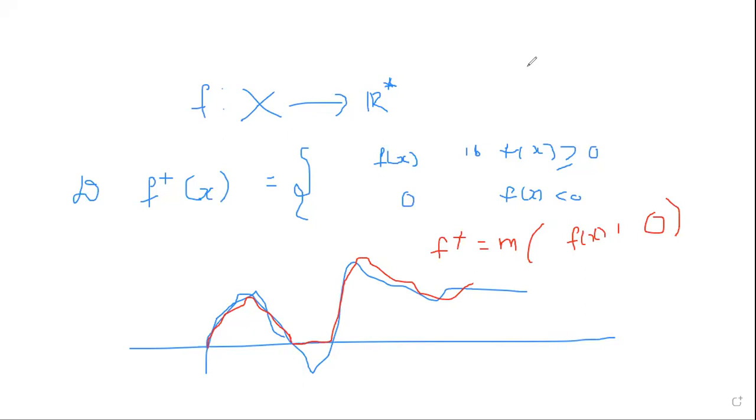Similarly, in the negative part of the function, this lower portion will be there.